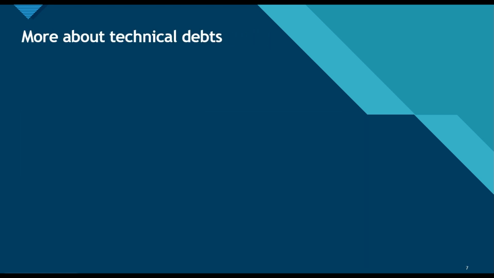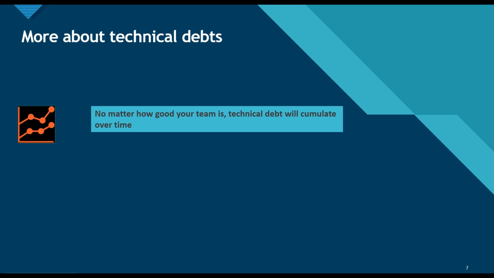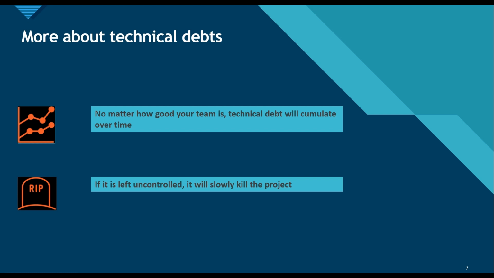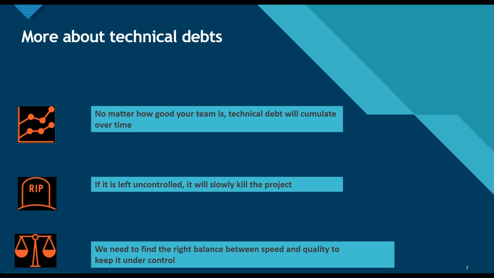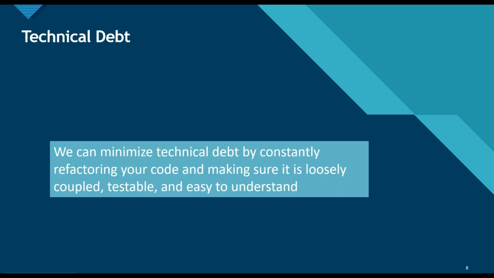So let's talk more about technical debt. No matter how good your team is, technical debt will accumulate over time, so we cannot bypass it. Second, if it is left uncontrolled, it will slowly lead to the killing of the project, as the project will be hard to maintain. So we need to find the right balance between speed and quality to keep technical debt under control. How can we minimize technical debt?